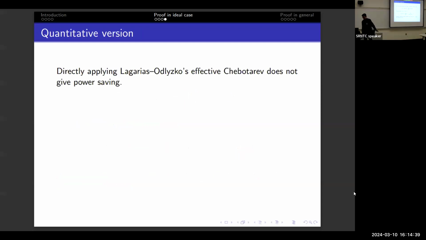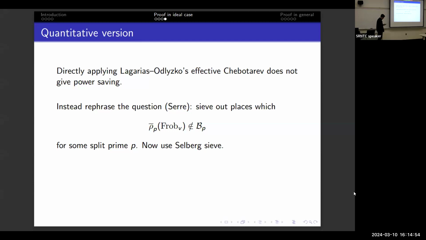That's the qualitative statement. To do the quantitative statement, my first idea was to use Lagarias–Odlyzko's effective Chebotarev. Not good enough, just barely, it is off by a log. So following the idea of Serre, we are using the Selberg sieve. Serre actually proved everything I had said for elliptic curves in his paper, Some Applications of the Chebotarev Density Theorem, except he just stated the result and says this can be proven. So following Serre's idea, we use the Selberg sieve to get the power saving.